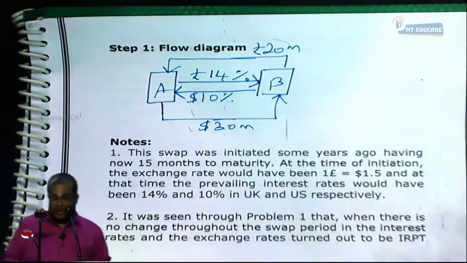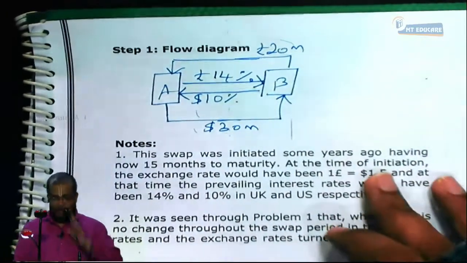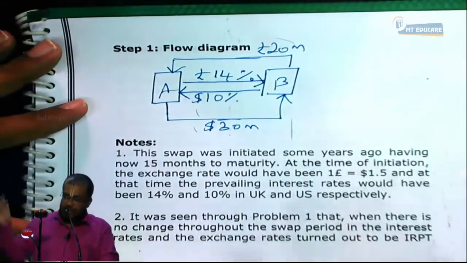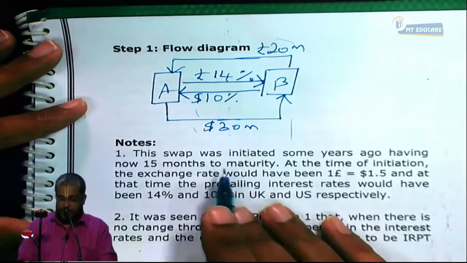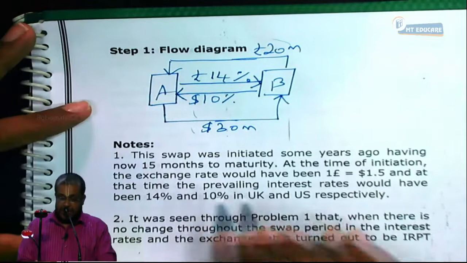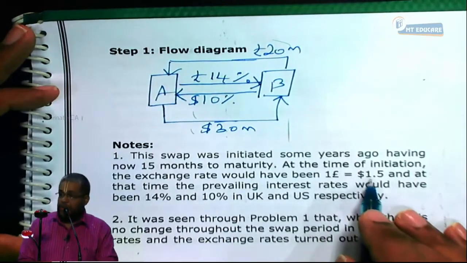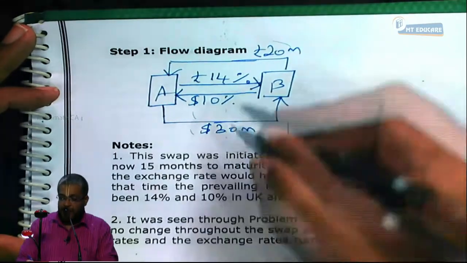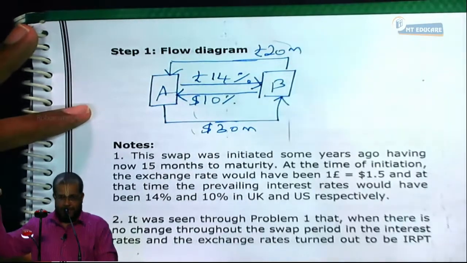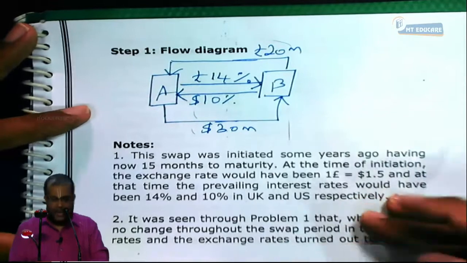Yes or no? Can we start doing the solution together? No. Let me read it. See, notes. This swap was initiated some years ago, having 15 months to maturity. At the time of initiation, the exchange rate would have been 1 pound equal to $1.5. Then 20 million pounds is equal to $30 million. This is evidence. Can I proceed? Next.